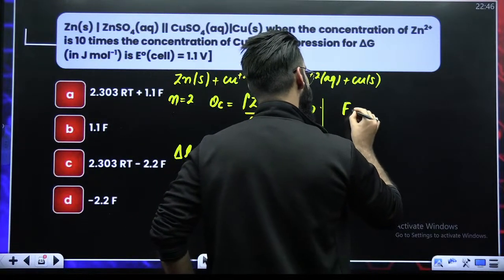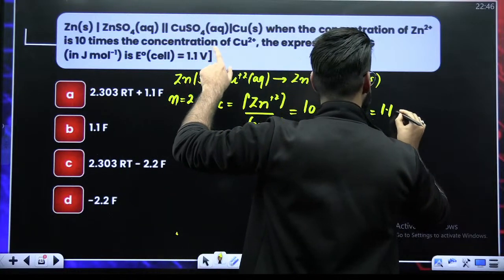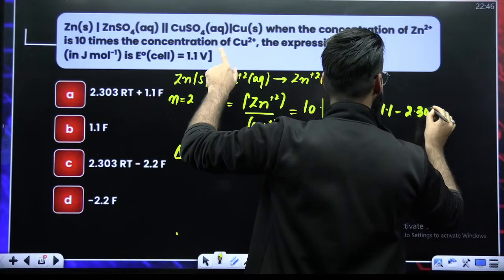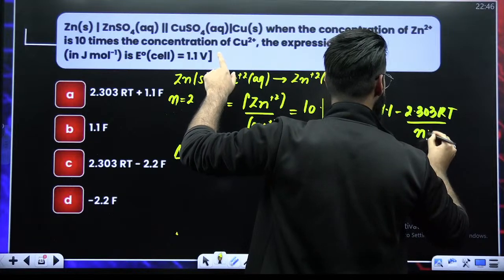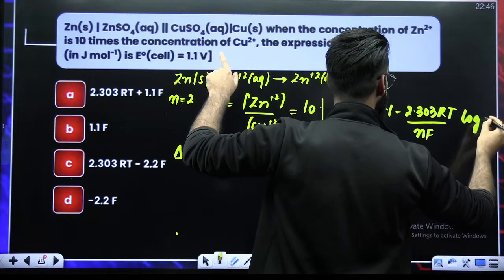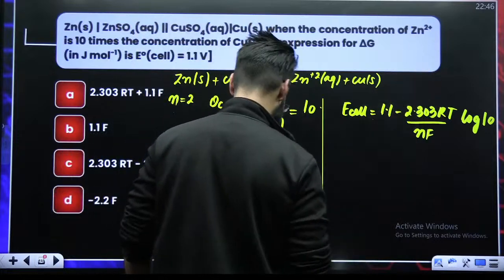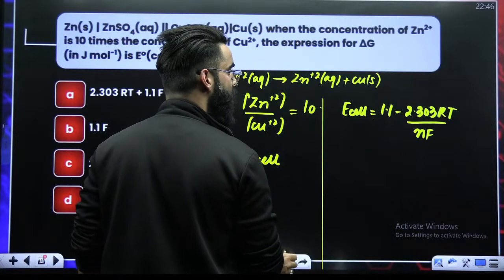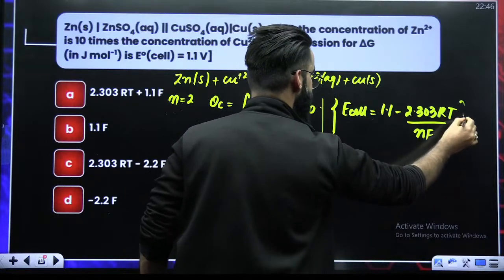So I would say E cell is equal to E naught cell, which is 1.1, minus 2.303 RT divided by NF log of QC. QC is 10, so log of 10 becomes 1. So this is my E cell.